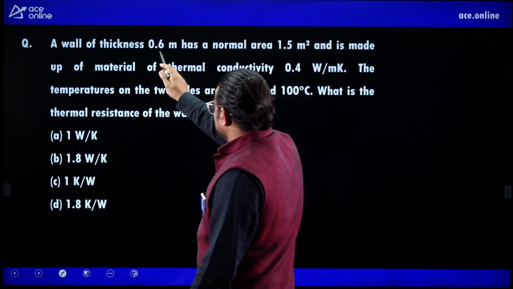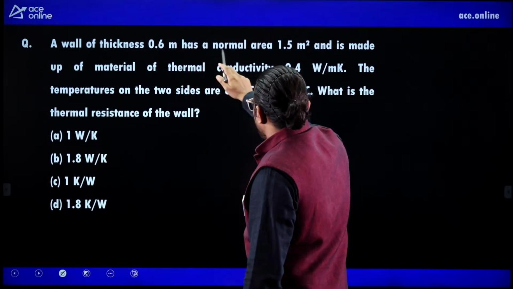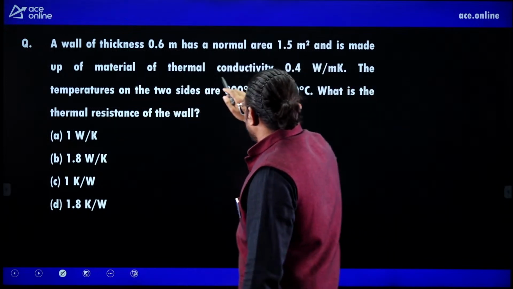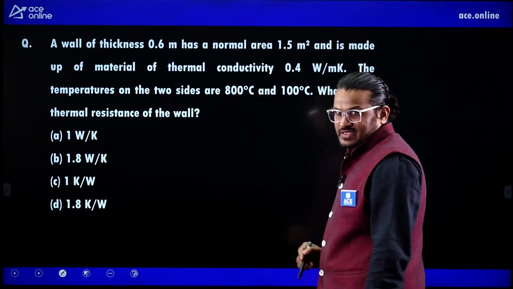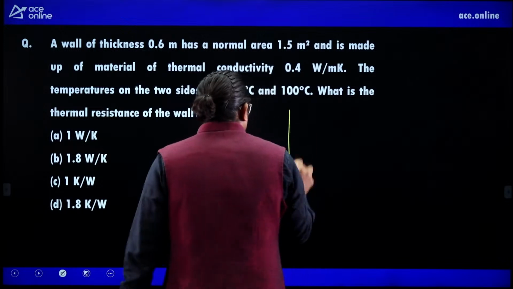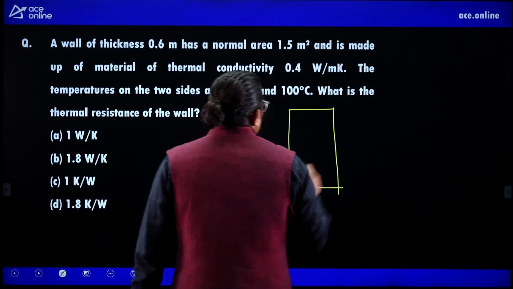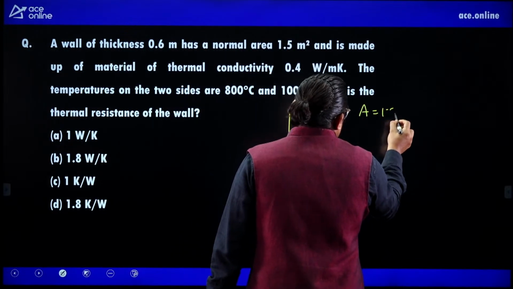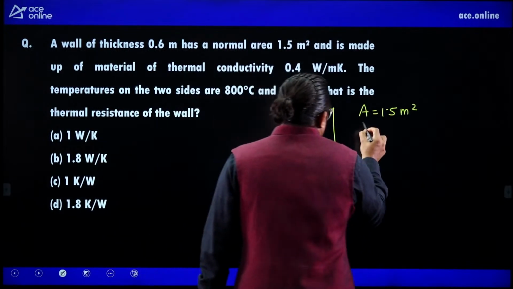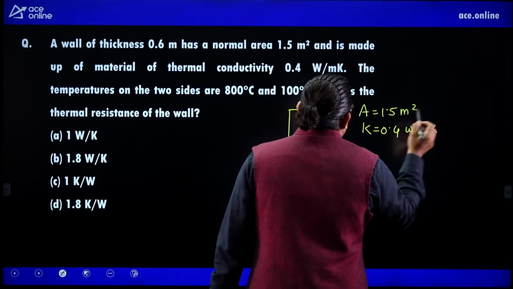A wall of thickness 0.6 meter has a normal area of 1.5 meter square and is made up of material of thermal conductivity 0.4 watt per meter Kelvin. So let us say this is the wall. So area is 1.5 meter square, thermal conductivity 0.4 watt per meter Kelvin.